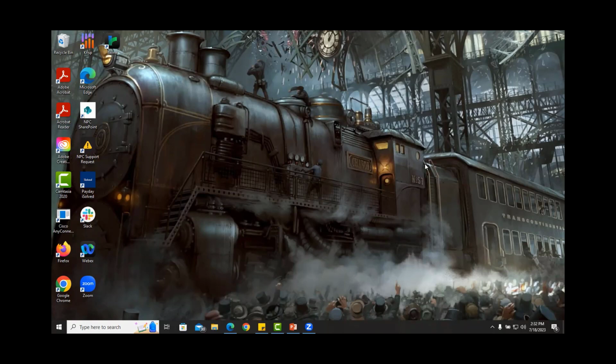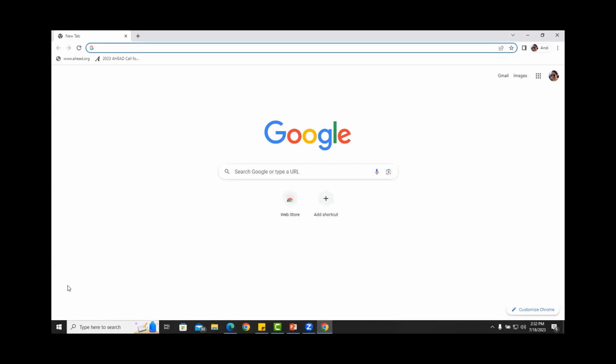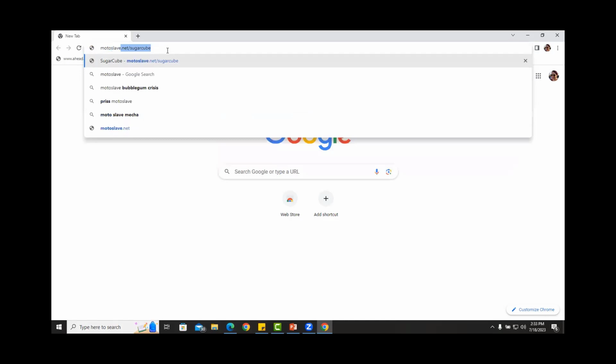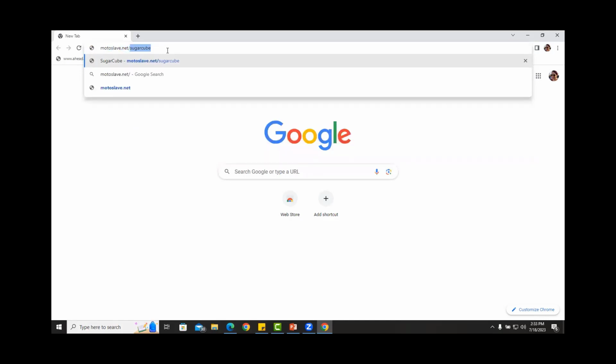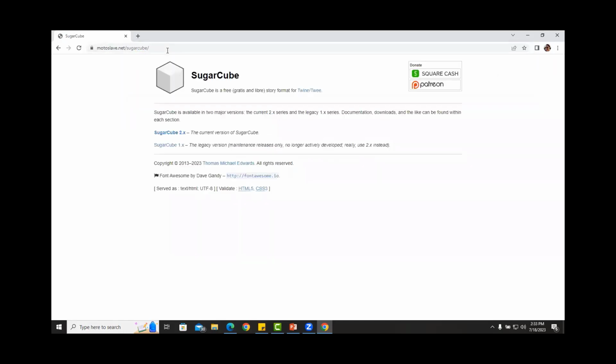So, to install SugarCube, you are going to start by opening up any internet browser. Then you are going to go to motoslave.net/sugarcube. Once that has loaded up, we are going to click on the current version of SugarCube.